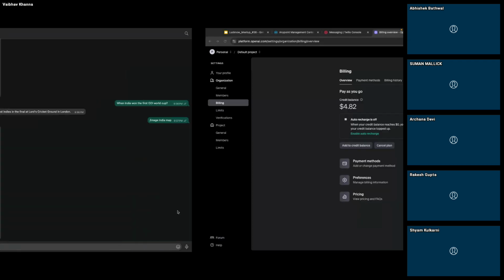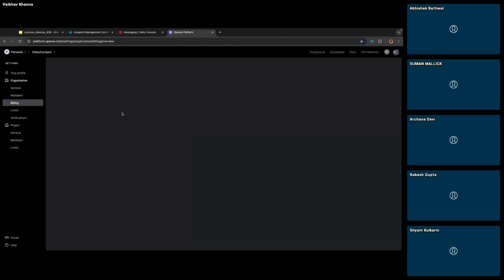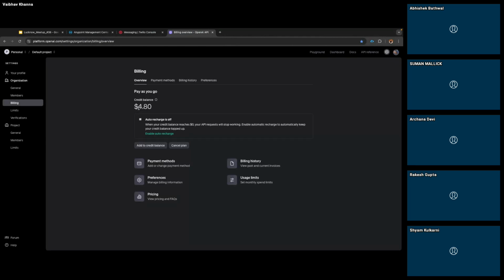It will send the India map. And now if I refresh, it will reduce to 4.80. So the image API will take more credit as compared with the text.